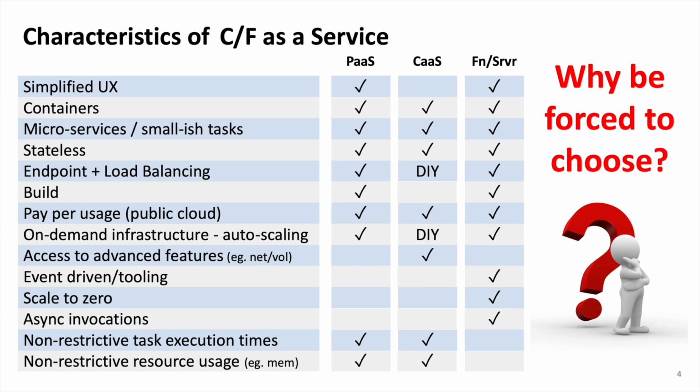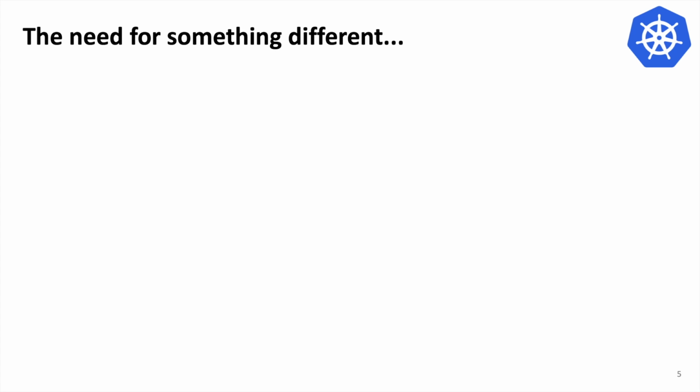Okay, so you have these three choices. There are pros and cons with each. None of them actually do everything really, really well. And my assertion is, why should you necessarily be forced to choose between these three? Because for any one application or any one environment in which you're hosting stuff, you may want different aspects of all these, right? So why do you have to actually choose any of those three, or choose between one of those three? And that's where something different needs to come into play, and that's where Knative comes into it.